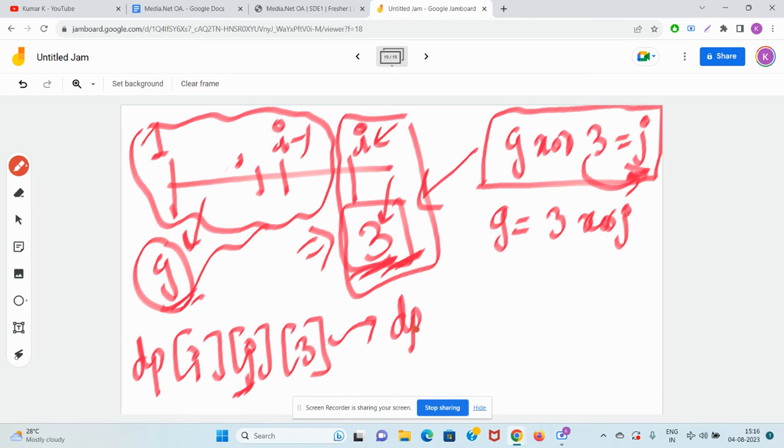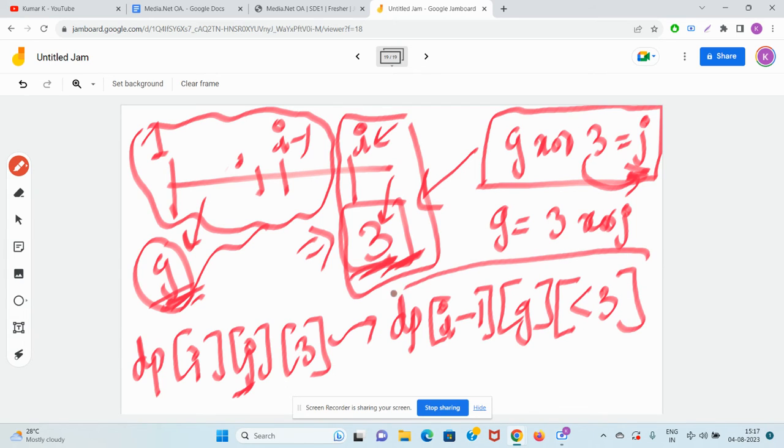If there is a subsequence from index 1 to i minus 1 such that its XOR is coming as g, and the last element is less than 3, if this is the case, then yes, dp i j will also be true.